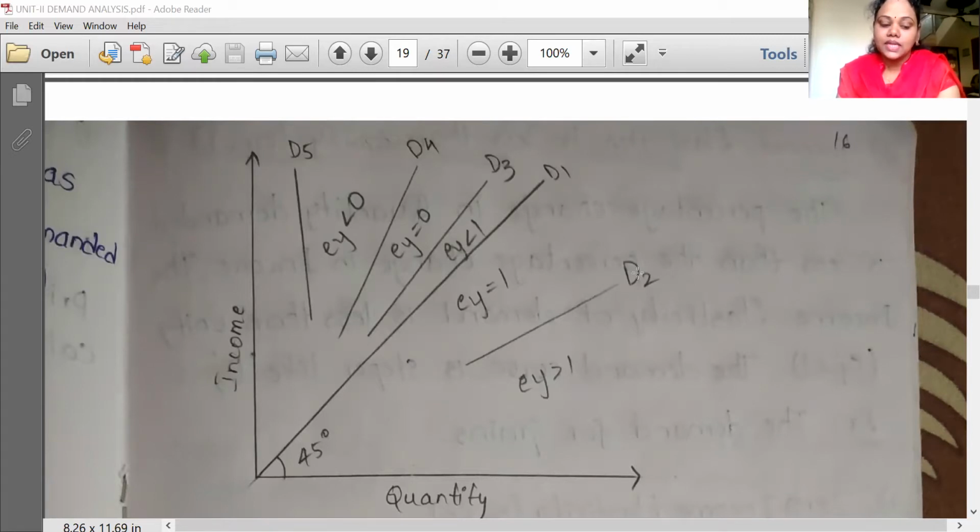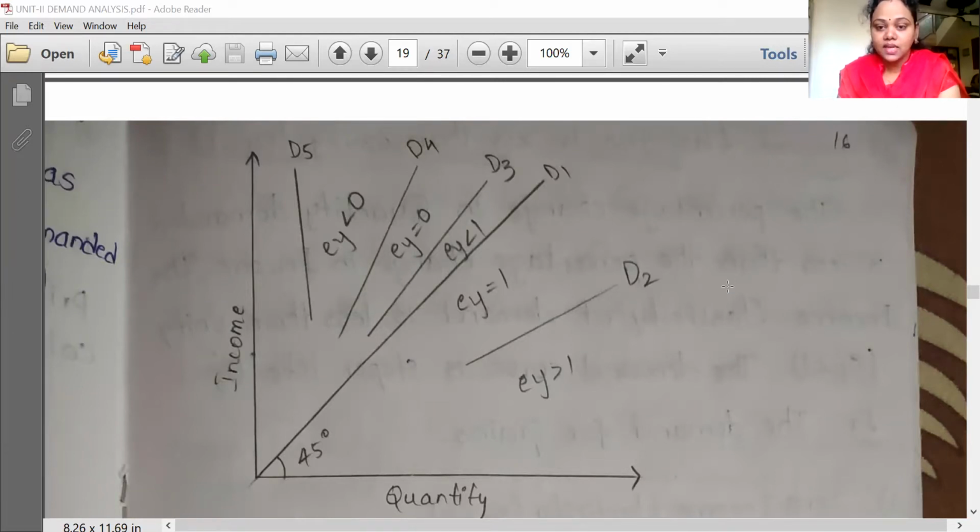The second one is income elasticity greater than unity. The graph is denoted with line D2. Here D2 represents income elasticity greater than unity. That is, whenever the percentage change in quantity demanded, delta Q by Q, is more than the percentage change in income, delta Y by Y, it is called income elasticity greater than unity.